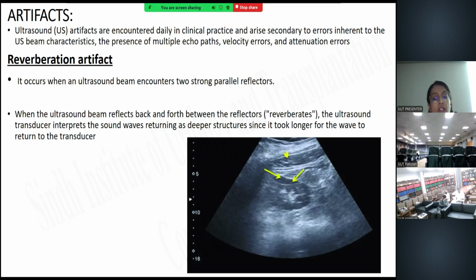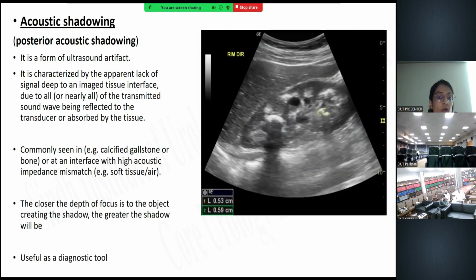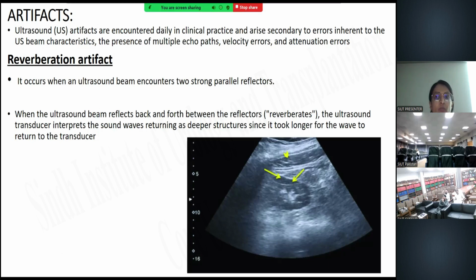For example, in this image, we can see that this linear one is the echoes, basically the echoes reflecting from the anterior abdominal wall, and this one is the kidney, and these are the echoes that are reflecting over the lateral portion of the kidney, mimicking a subcapsular hematoma. So this is the false presentation. The anterior abdominal wall is the strong reflector. The strong echoes from it will reflect parallel to this lateral portion of the kidney, and as a result this will mimic a hematoma.